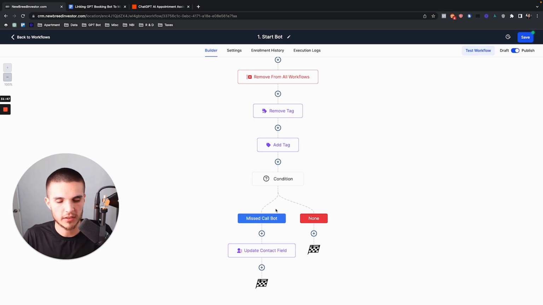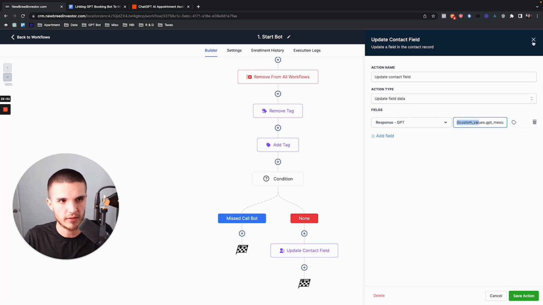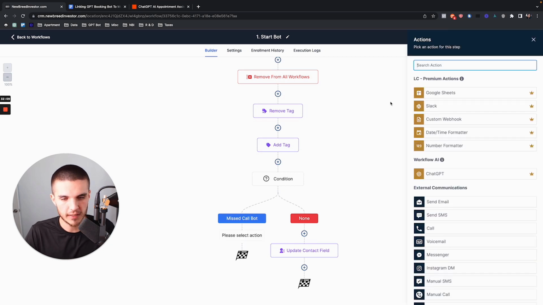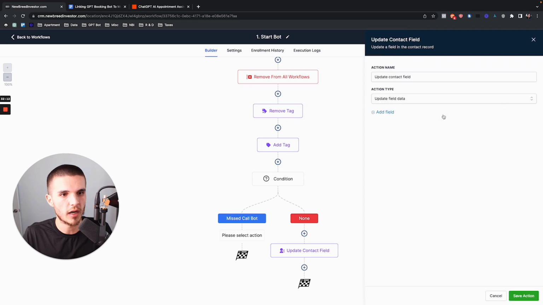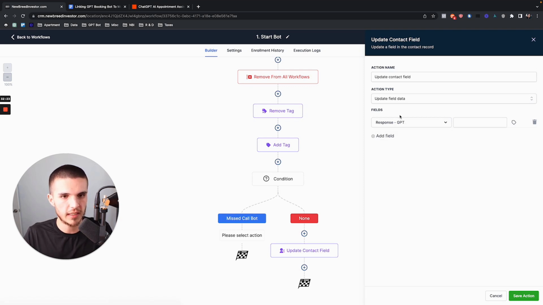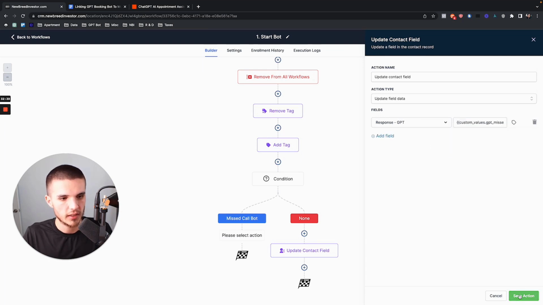So we have this missed call bot, right? And so we have this branch for the missed call bot. So what we need to do is move this original one over here, because this is basically just the general GPT message, right? If you're starting it manually. If you want to have this missed call bot be specific, that specific first message, we're going to go to update contact field. We're going to do the same one as this, but now this field is going to stay the same, and then we're going to pull this custom value to be the missed call message. So, right, where is it? Missed call message. Boom, save that action.